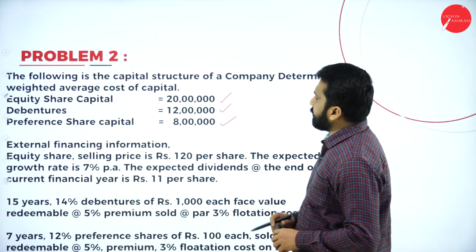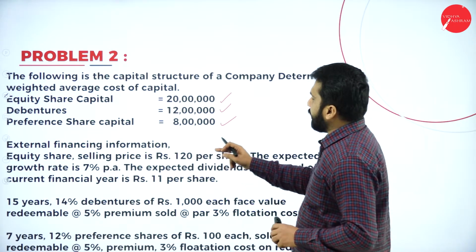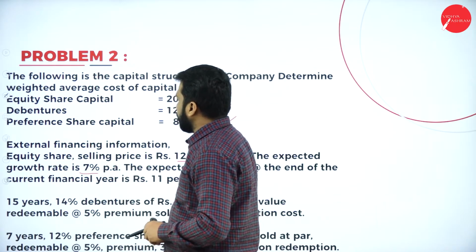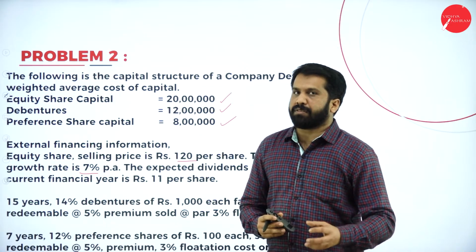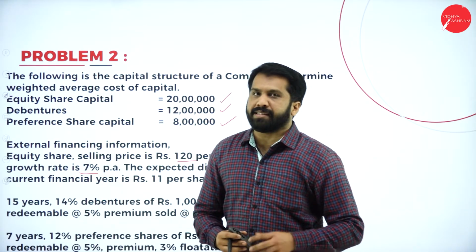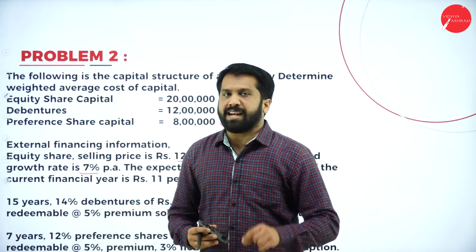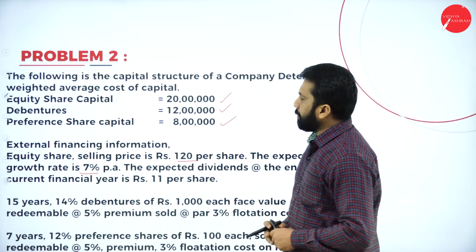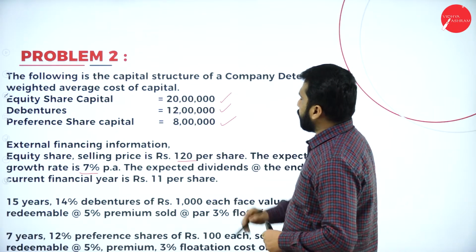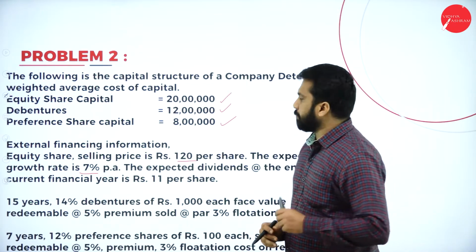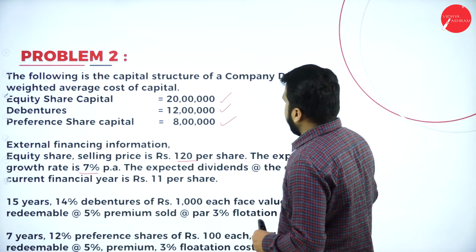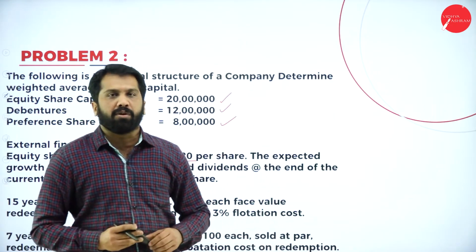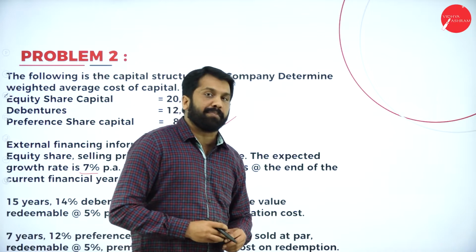Now, external financing information: equity shares selling price 120 per share. The expected growth rate is 7%. What is the selling price of the equity? It is nothing but your market price, maturity price, or else we can call it net proceeds. The net proceeds are 120 per share, along with the growth rate of 7% per annum. The expected dividend at the end of the current financial year is 11. You have dividend, growth rate, and net proceeds.